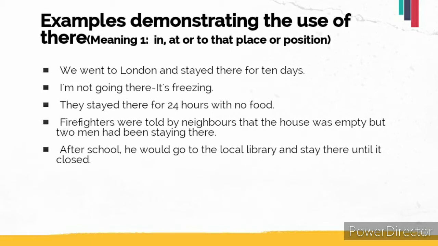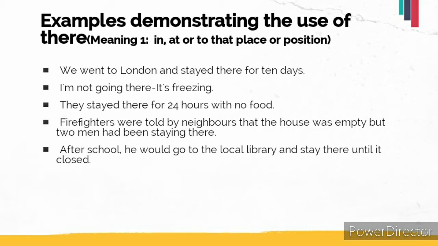Now there signifies the house, again a place or a location. Let's move to the next example. After school, he would go to the local library and stay there until it's closed. So here there signifies the local library, again a place, again a location. So the first meaning of there indicates a place or a position.